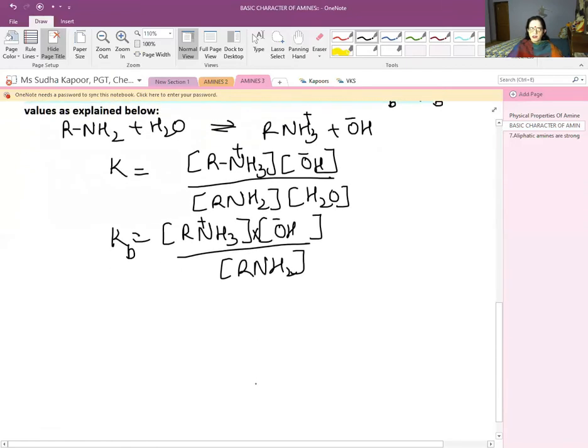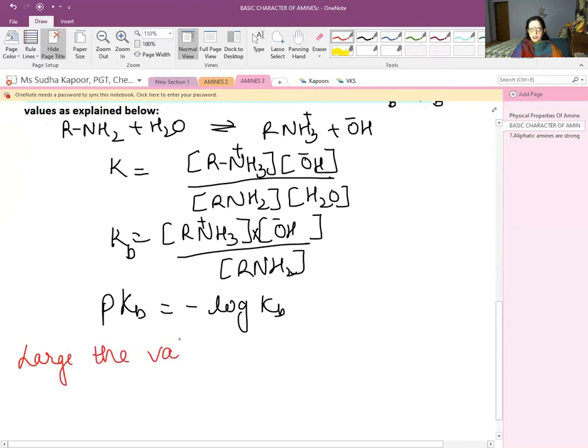Now the other thing we know is pKb. We always know that pKb is equal to minus log of Kb. And a good base is the one which is having more OH. More OH negative is a symbol to represent that the thing is basic in nature. So we can write here, larger the value of Kb, smaller the value of pKb.